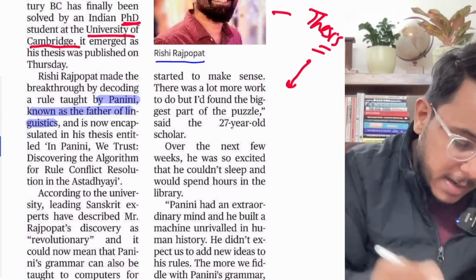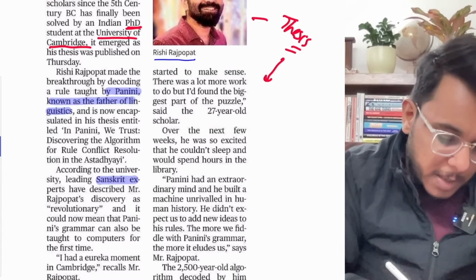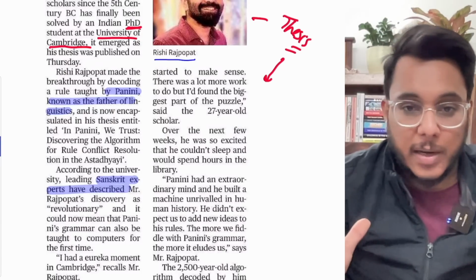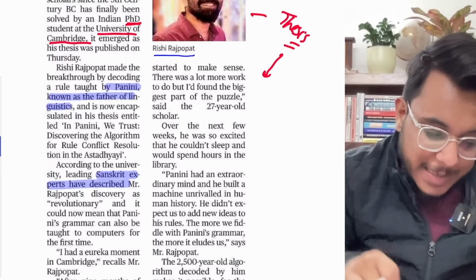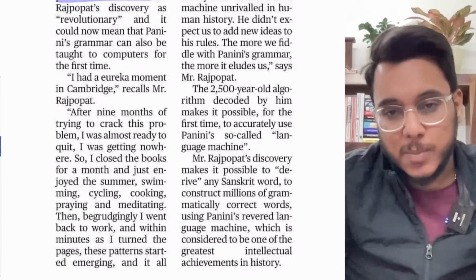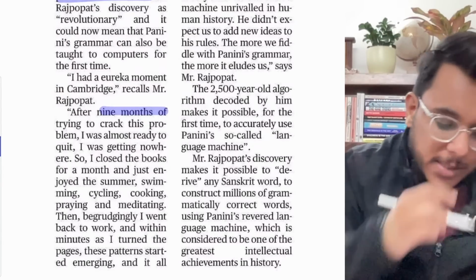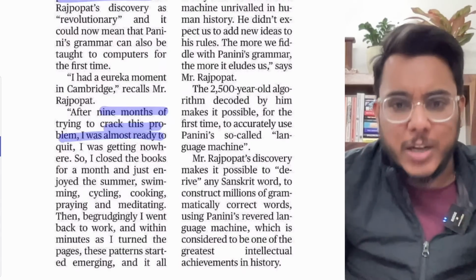Now, when we talk about Sanskrit, there was one particular problem that has not been resolved since the 5th century. He said that he was solving this grammatical problem in Sanskrit for the last 9 months. I was not able to crack this problem. Then I quit that.